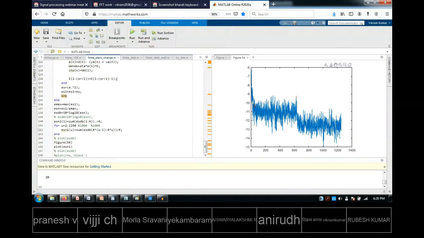If everything was going on like that, it would have gone straight like this, on the slightly top, this blue color. But what happened is, approximately at 600, there is a sudden change in the plant. Plant means that noise source. A sudden change in the noise source happened at approximately 600.